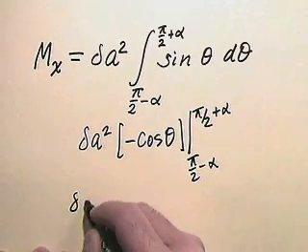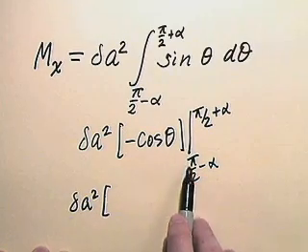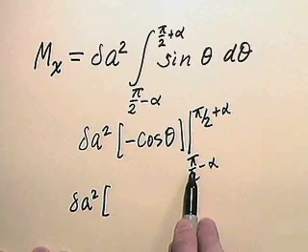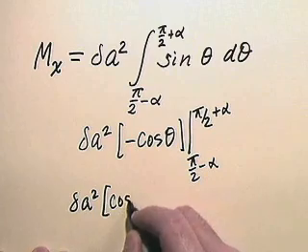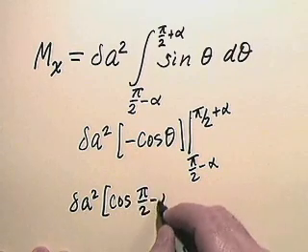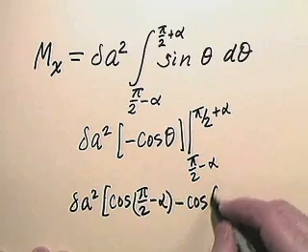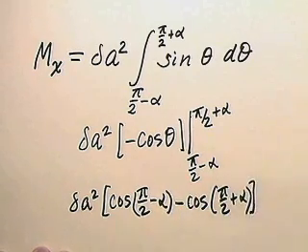So that's delta a squared times, and now having a negative sign there means we can effectively put the pi over 2 minus alpha into cosine theta first. Cosine pi over 2 minus alpha minus cosine pi over 2 plus alpha.